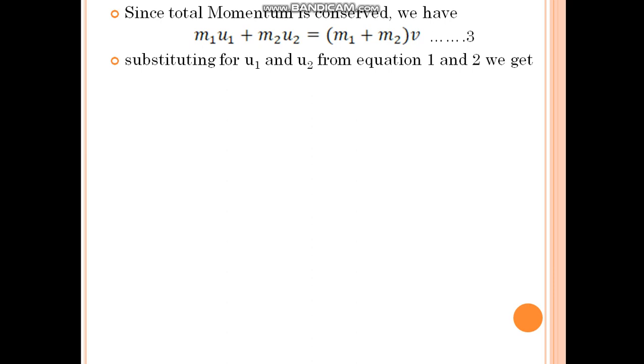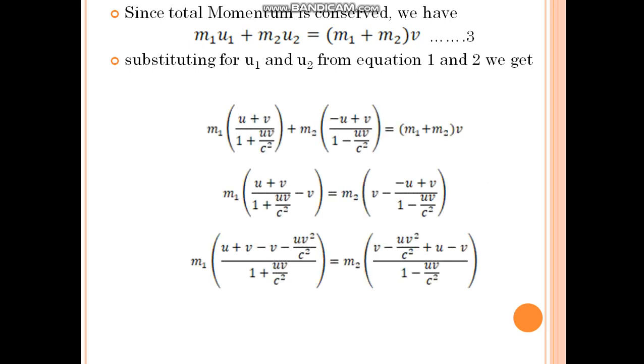Now substitute for u1 and u2 in equation 3 from equations 1 and 2. Here we will get m1 into u plus v divided by 1 plus uv by c square plus m2 into minus u plus v divided by 1 minus uv by c square is equal to m1 plus m2 into v.